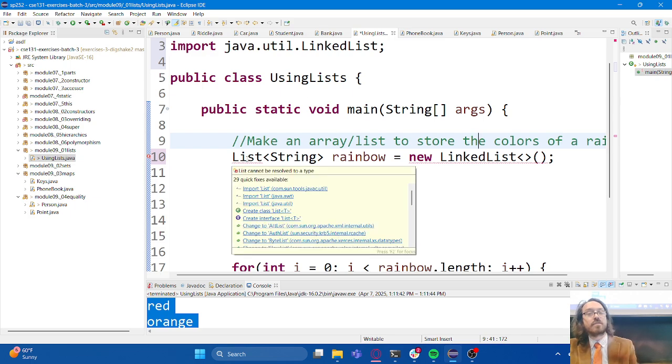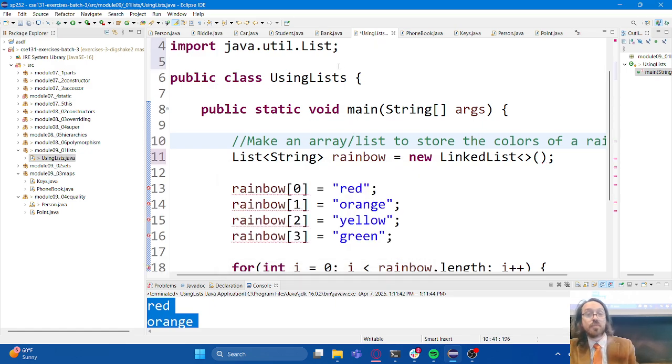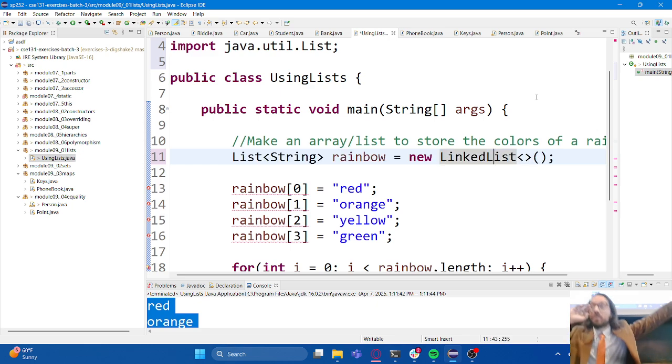And then over here, I need to do the same thing. I need to import list. And be careful, it does offer me a few different options. The one that I want is java.util. So make sure you're selecting the right option if it does provide multiple options to you. Once I've imported those things though, this line of code is now valid. This is now a legitimate line of code.